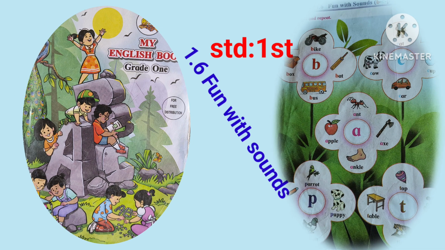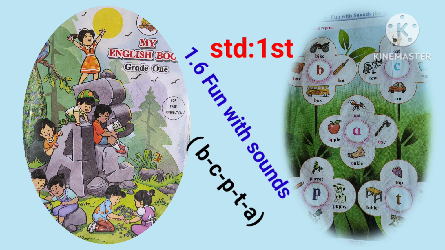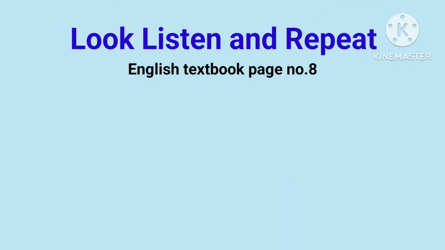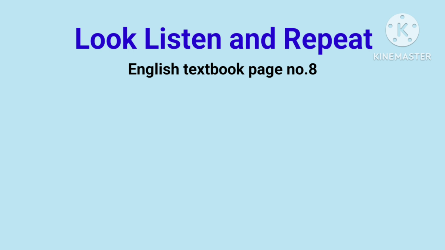Standard First, My English Book 1, Unit 1.6, Fun with Sounds. B, C, P, T, A. Look, listen and repeat. देखो, सुनो और दोहराओ.